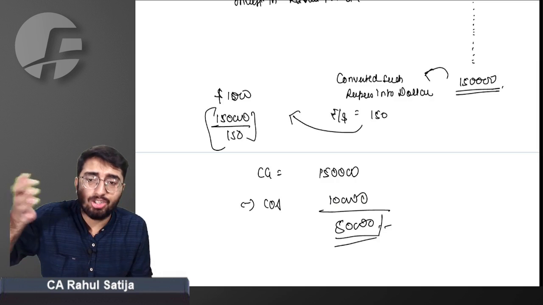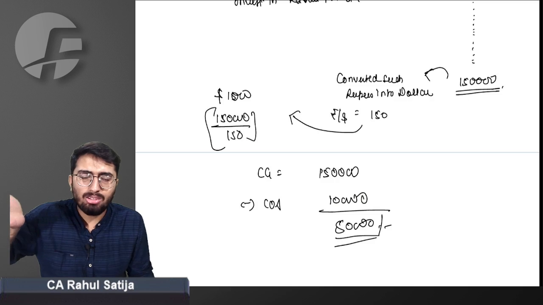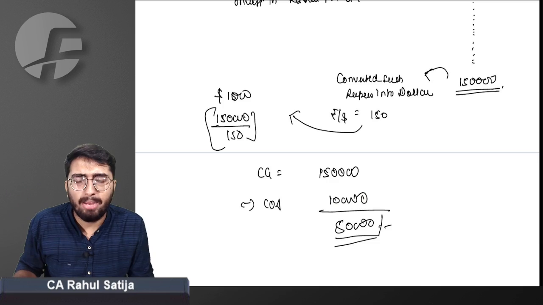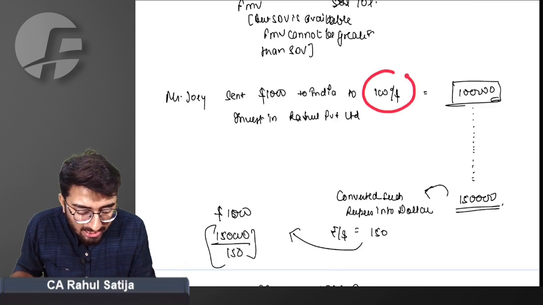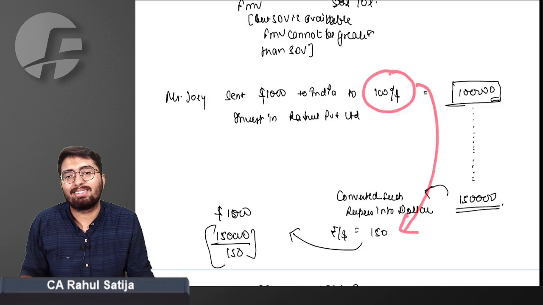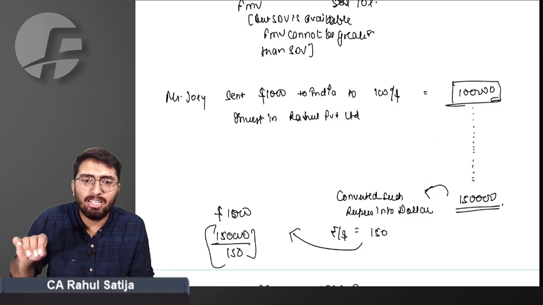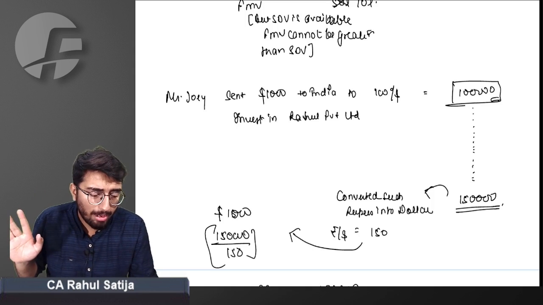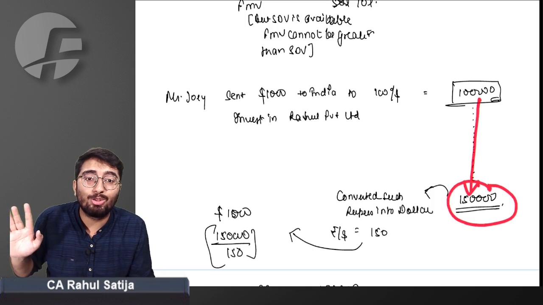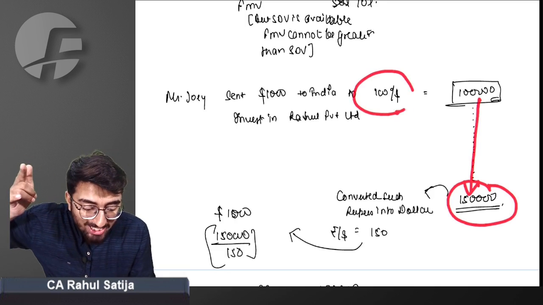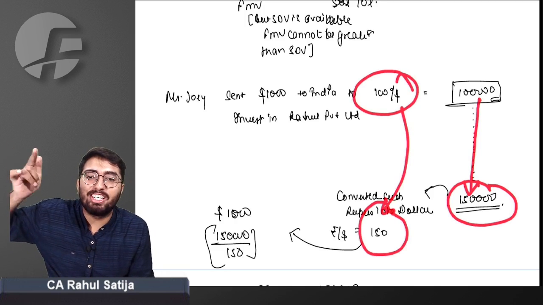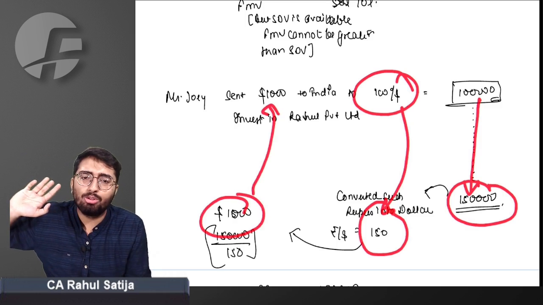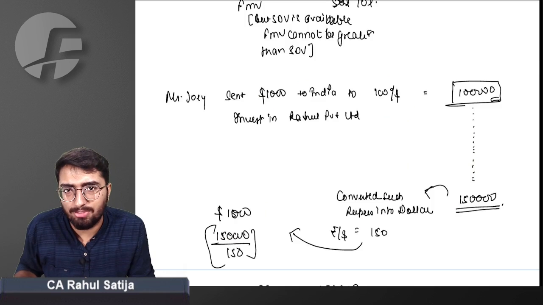Whatever appreciation in the shares Mr. Joy has seen is not on account of an actual increase in the shares of Rahul Private Limited. It has been compensated by the increase in the value of the dollar, that is, rupee depreciation. Whatever appreciation the shares have given to Mr. Joy, the same amount has been depreciated in currency. The Indian rupee has depreciated, the dollar has appreciated. In that sense, Mr. Joy has no gain on such transfer.